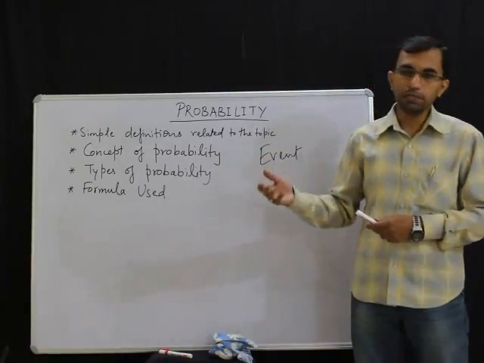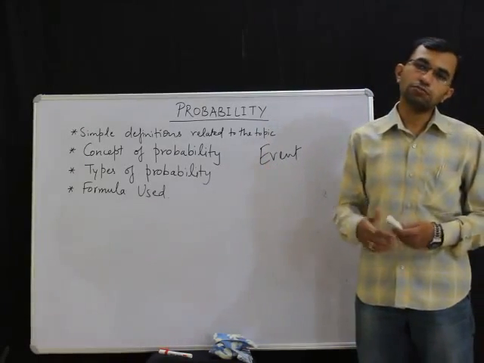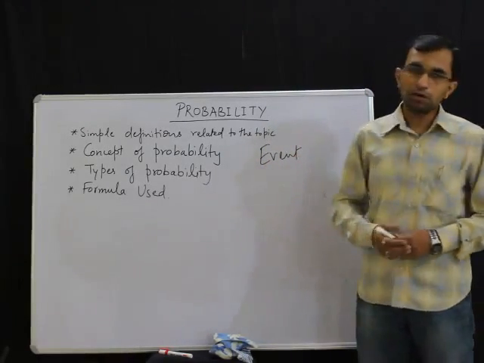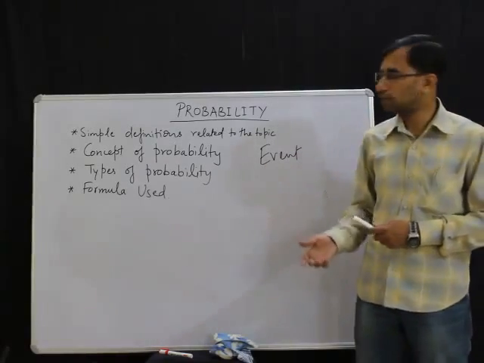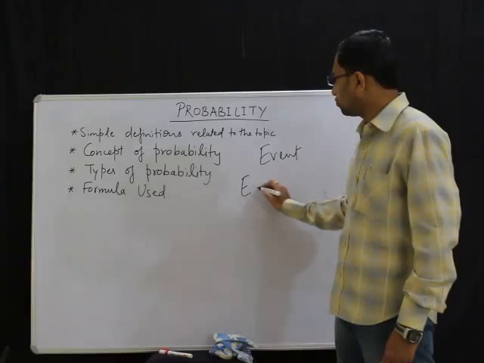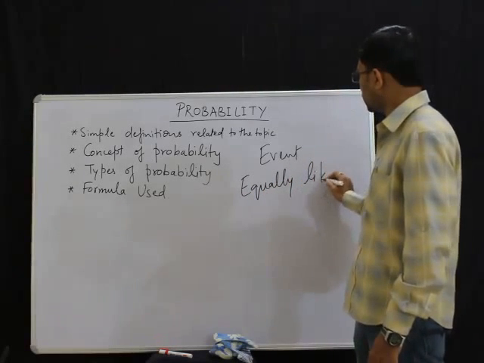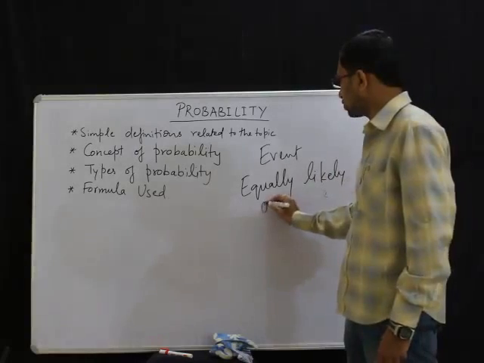If I take a very simple event, I can say like this: coming of 1 in the throw of a die, that will also be an event. Coming of heads in the toss of a coin, that will also be an event. Now after event we come down to another very important thing, which is equally likely outcomes.